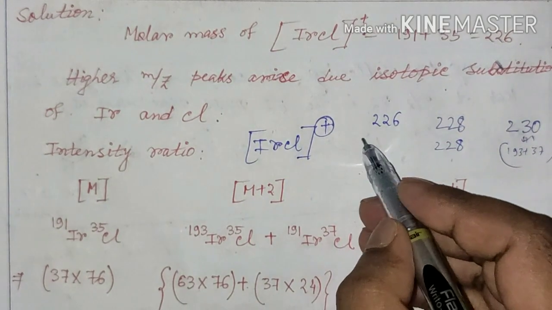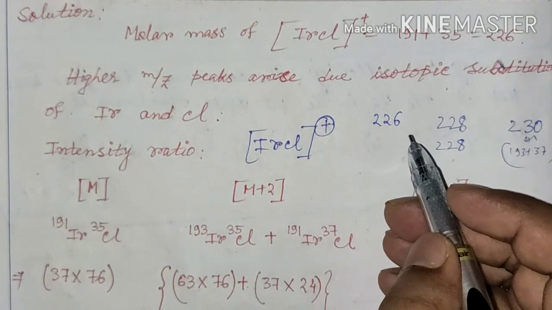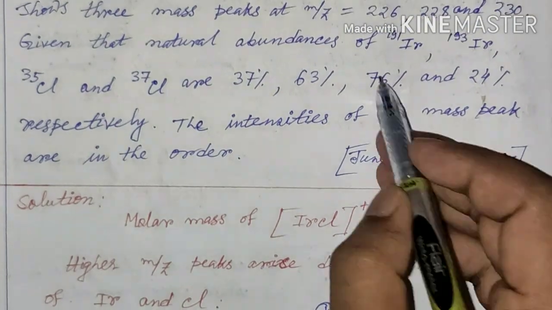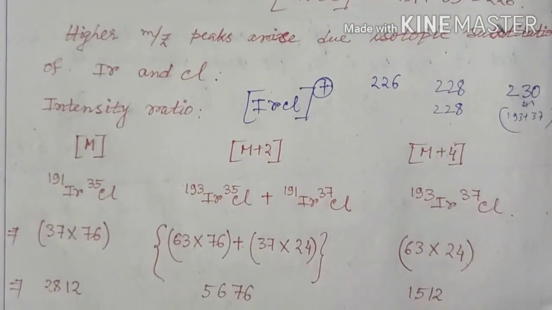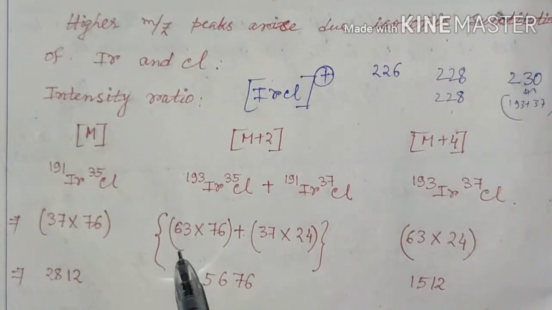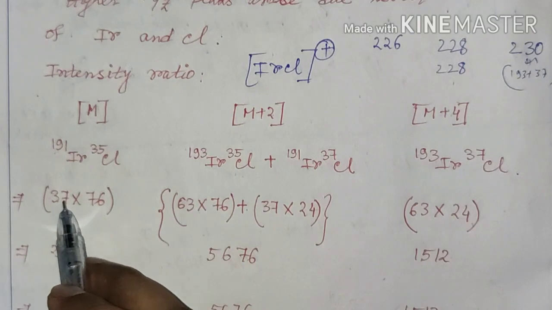Now since the natural abundance of different isotopes is given here, we can calculate the intensity ratio of the different m/z values like this. Here we are taking only the numerical value of the natural abundance.